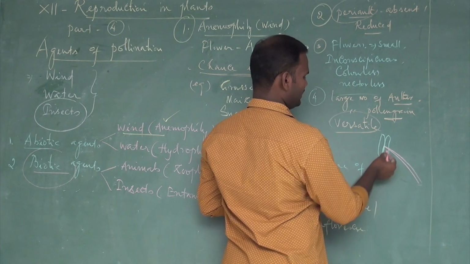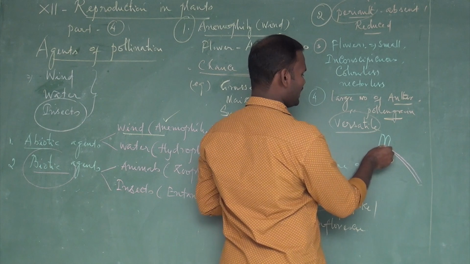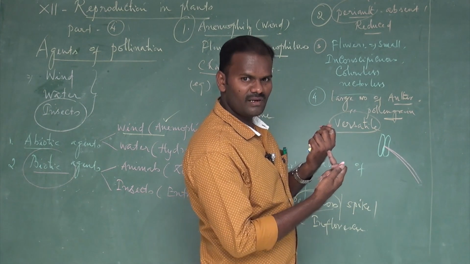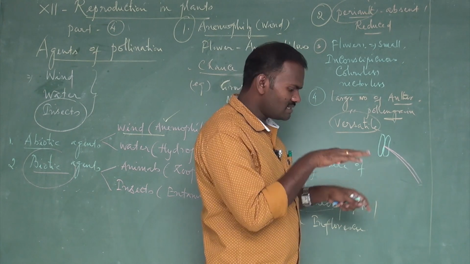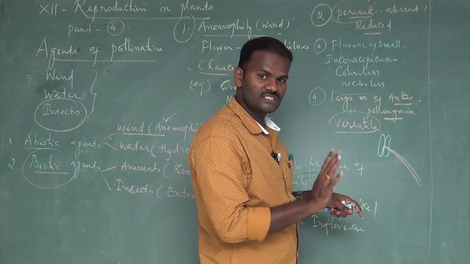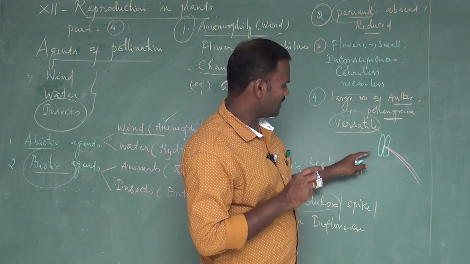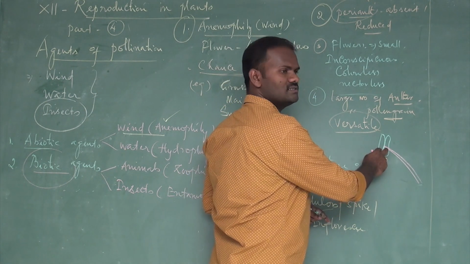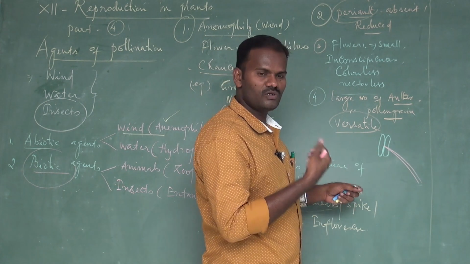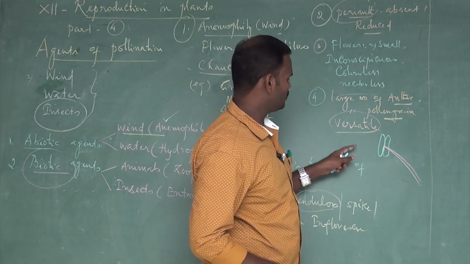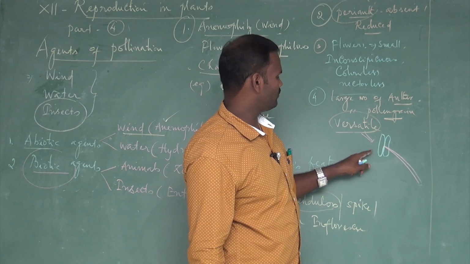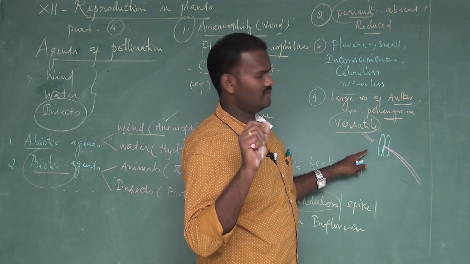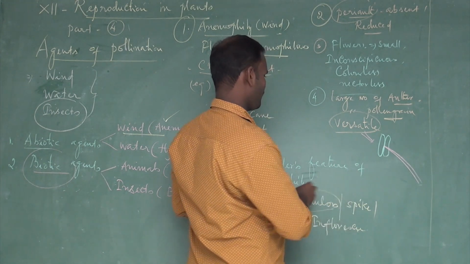The tip of the filament is fixed to the back side of the anther, the dorsal side, and is only slightly attached. These anthers swing in the air. If the wind strikes an anther, it easily plucks out and is carried for a long distance. So these are called versatile anthers, produced in wind pollinated flowers.